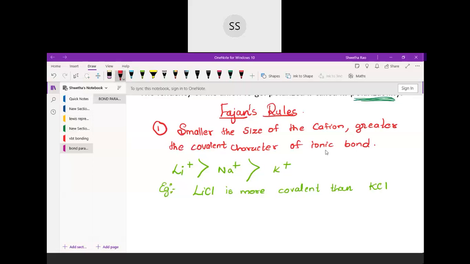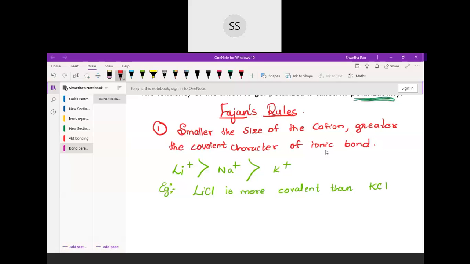I hope this first point is clear to everyone. Smaller size, and this should be remembered by you. Even in the second year, for few concepts, we will be requiring it. Even in the first year also, there are S block and P block elements which require this Fajans rule. Okay, so do keep in mind, if two element compounds are given to you, you should be able to tell which has more covalent character and which has more ionic character.